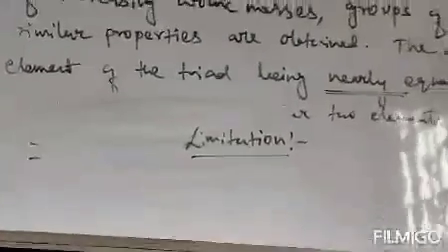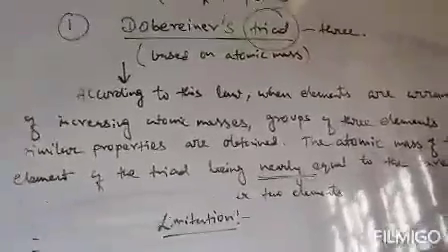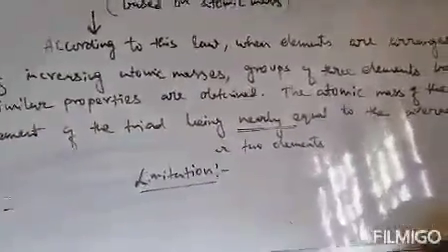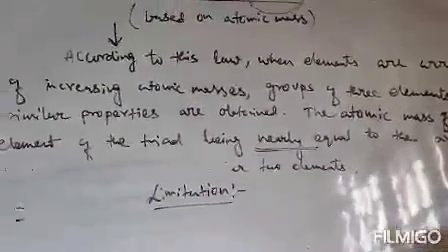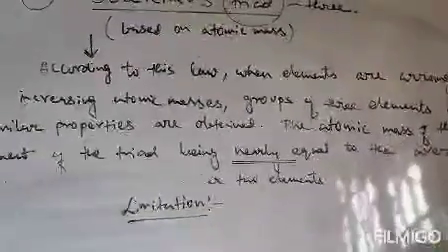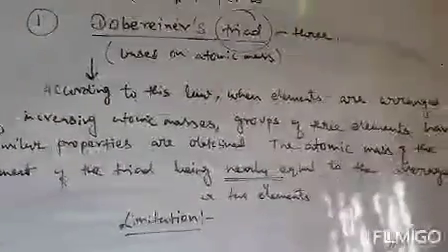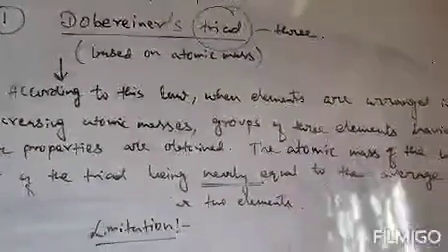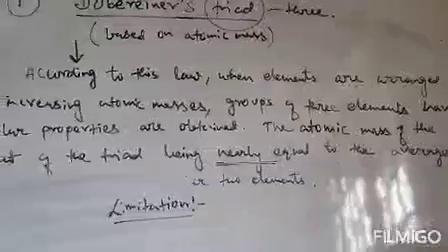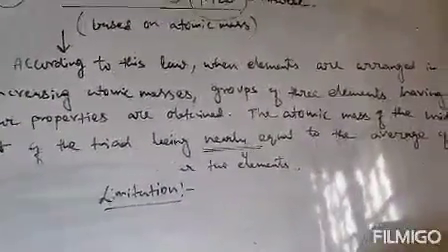The limitation is that it fails to arrange all the known elements in the form of triads, because Dobereiner was arranging the elements in the form of triads, that means groups of three, but while arranging, he failed to fit all the known elements into these triads. Elements have similar properties, but in spite of that, he failed to arrange those elements in groups of three. That is the biggest drawback of this law.